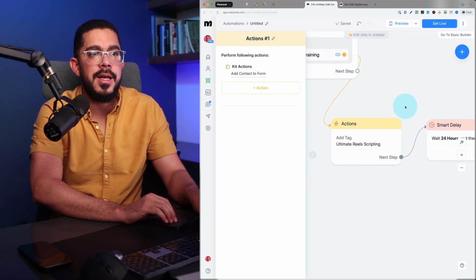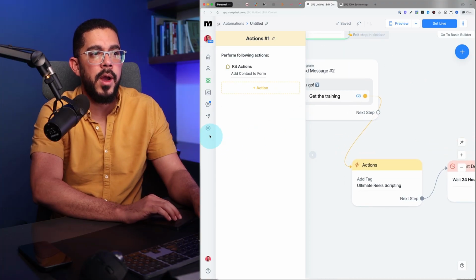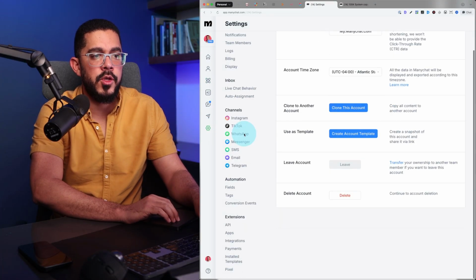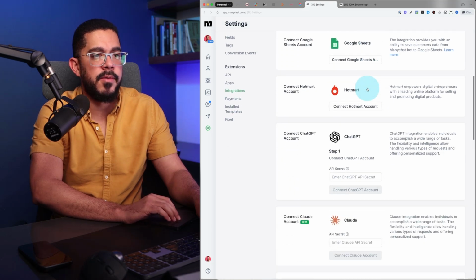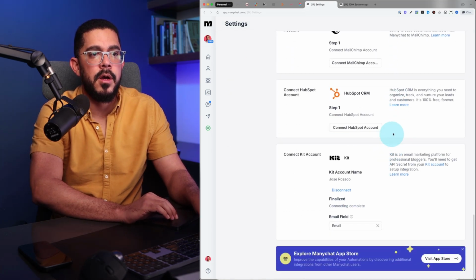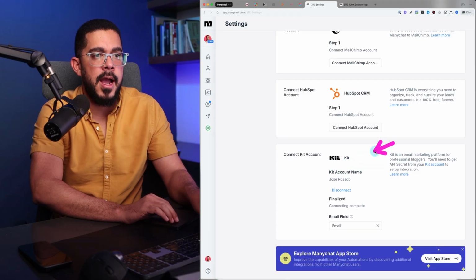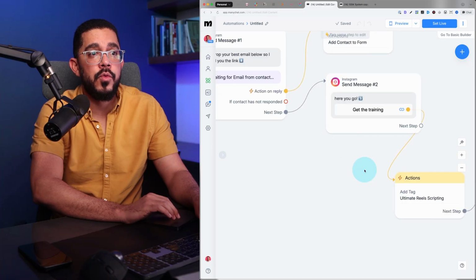That said, you need to connect your newsletter provider to ManyChat. And the way you do that is clicking on settings, then you scroll down to integrations. Let's click there and you find your email provider right here. It could be Klaviyo, ActiveCampaign, MailChimp, HubSpot, or ConvertKit. I like ConvertKit because it's straightforward and very easy to use. So let's go back and we're done.